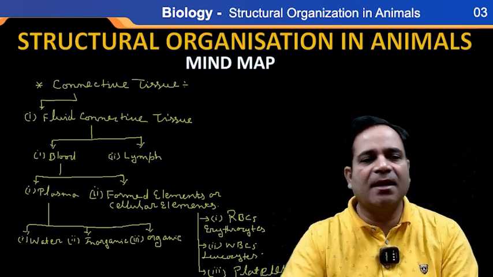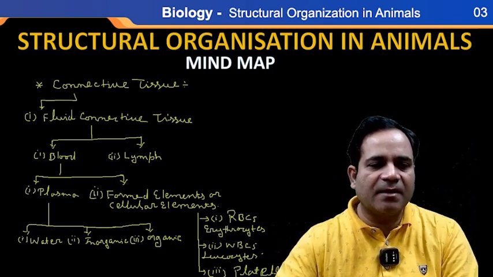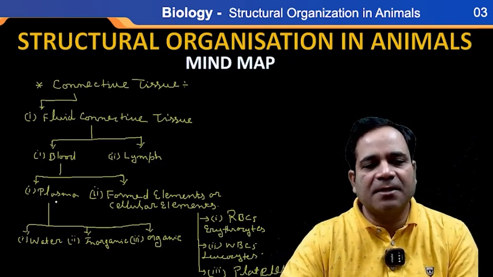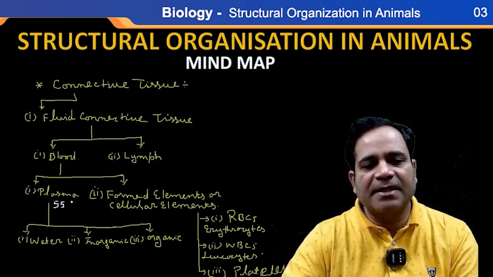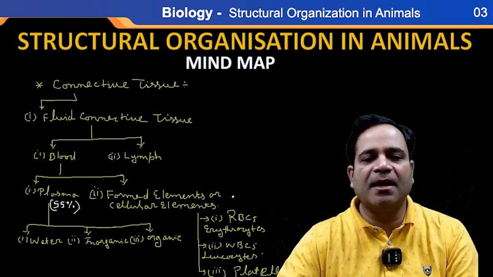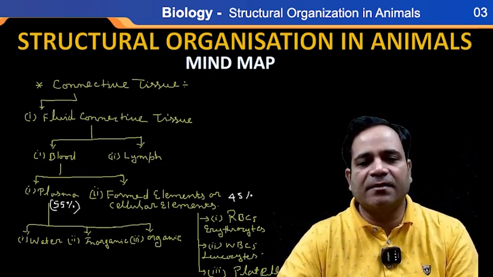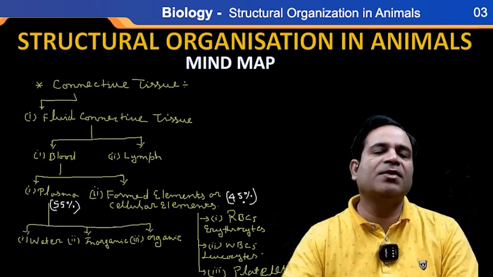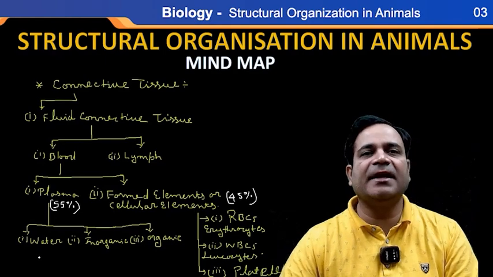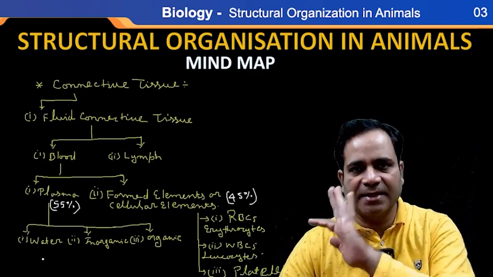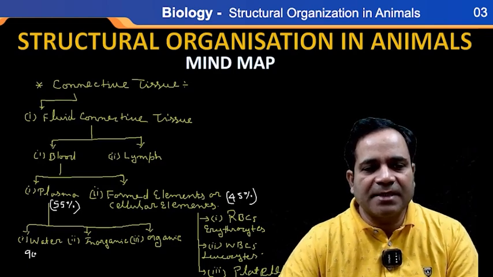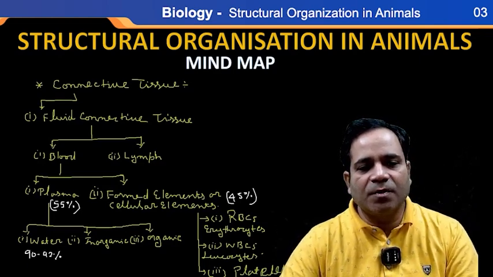At how much percent is plasma? If anybody asks you about plasma, plasma is also a fluid. So plasma is 55%, and formed elements, or cellular elements, are 45%, my dear. Clear? This plasma contains three things: water, inorganic, and organic. Water is 90 to 92%, my dear.